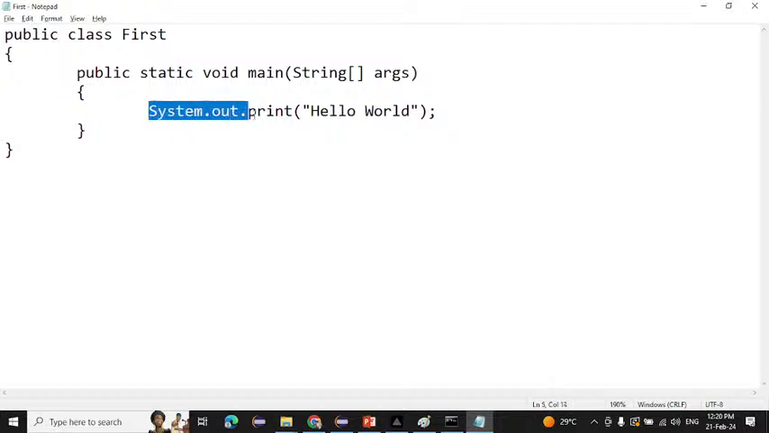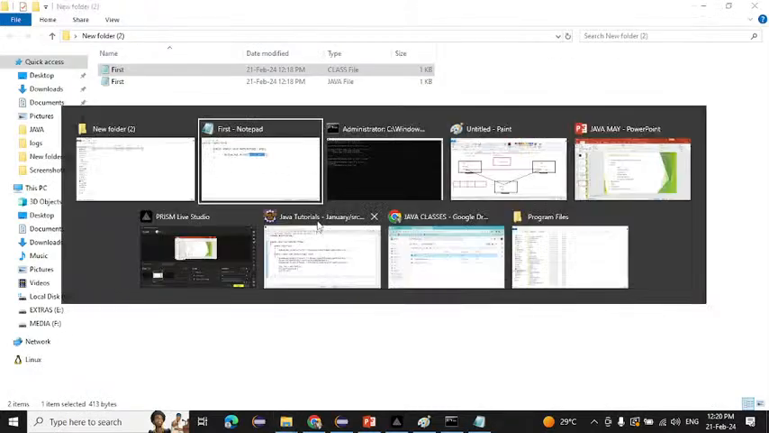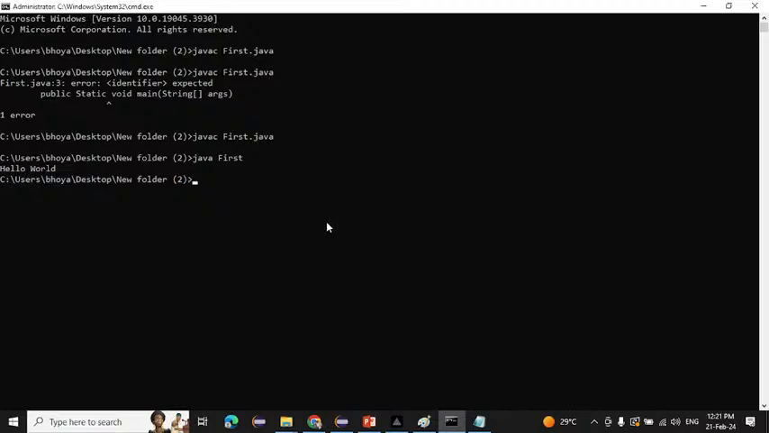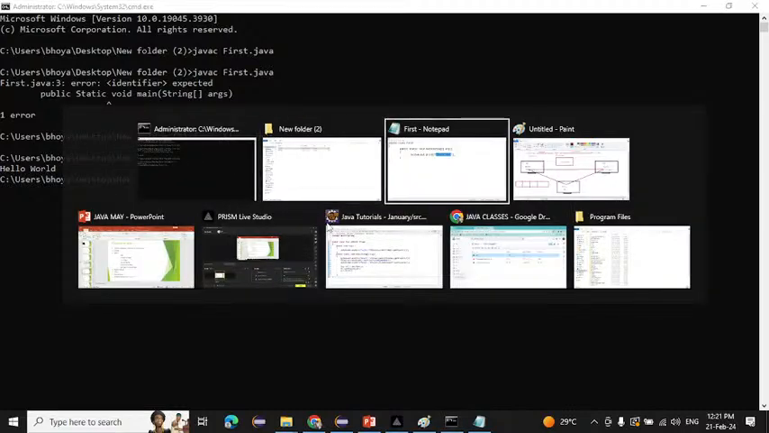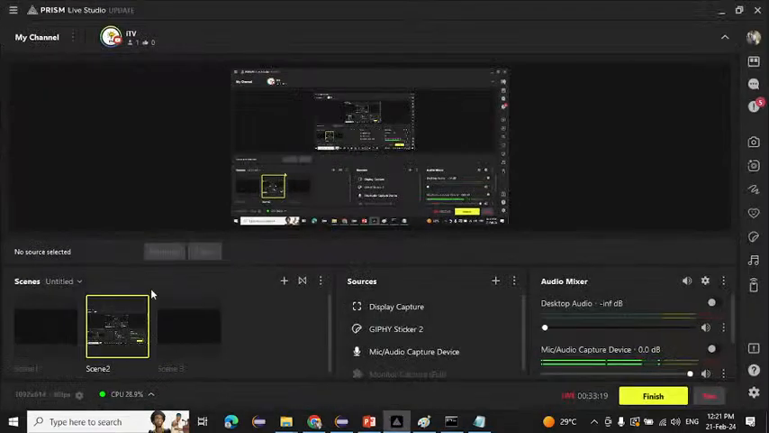After that, System.out.print means we are getting output. If you want to get any output, we simply write System.out.print and hello world. Whatever we want to print on the console, we write it here. Whatever output you want, you write it here. I wanted hello world, so I wrote hello world. Okay, so this is the program for today. If you want, it is today's assignment.